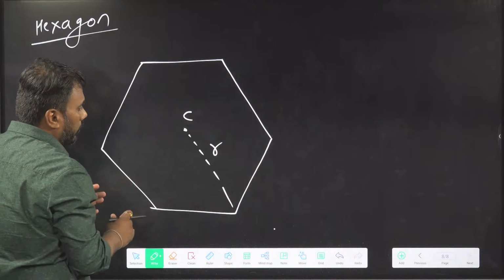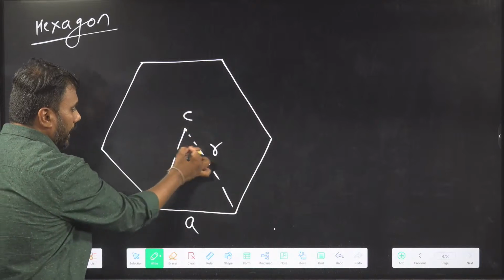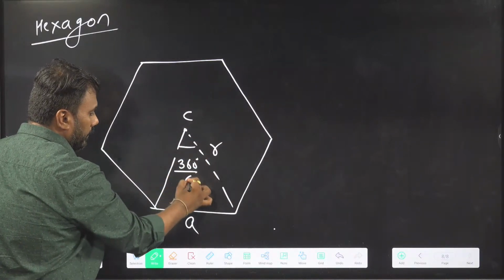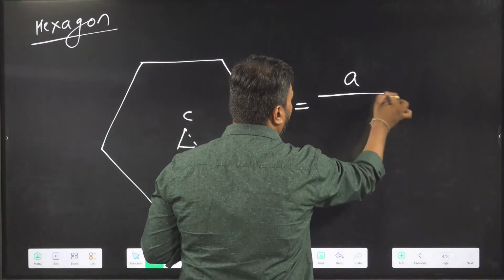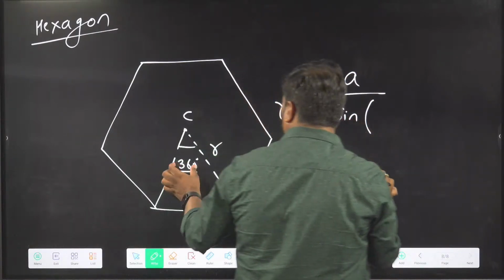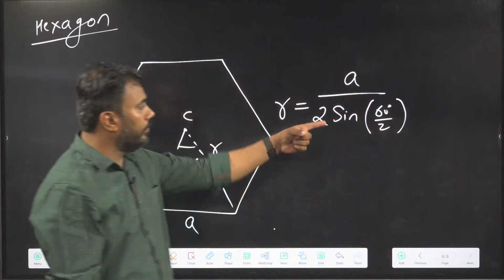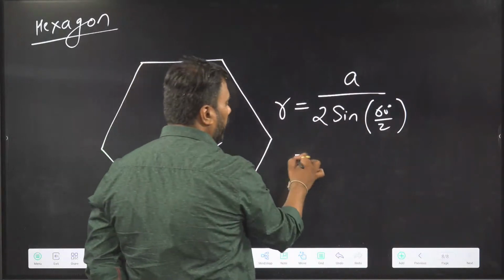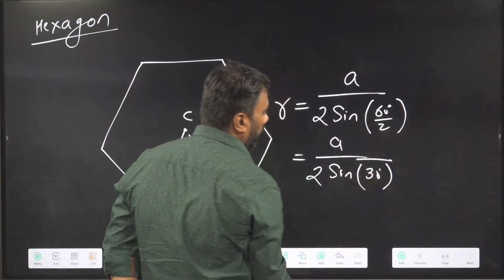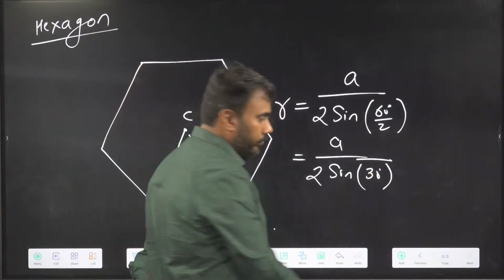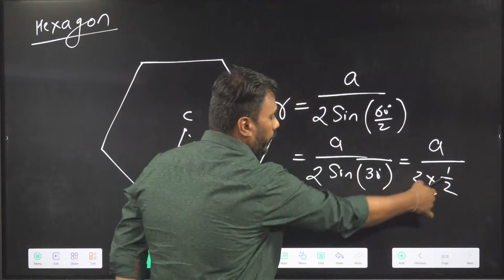In a hexagon, if I want to find this distance R, this side was A. The angle of one side at the center should be 360 degrees by 6, so it becomes 60 degrees. Now if I use the formula for R, that was A by 2 sine of alpha by 2, where we take half of this angle. The angle is 60 here, so half of that is 30, and sine 30 is half. So you will get A by 2 into half, so that is A.